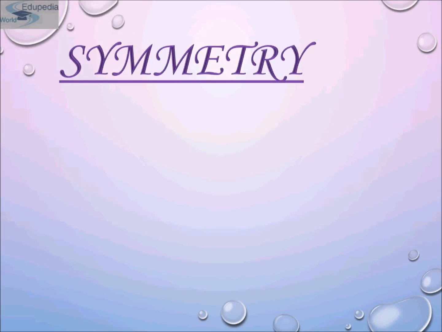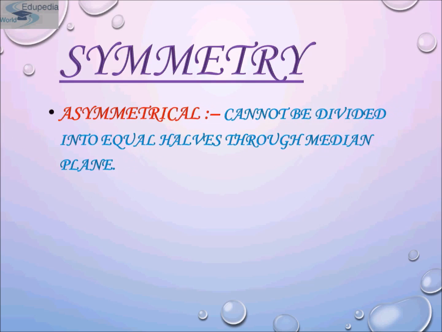Now come to symmetry. Animals can be categorized on the basis of their body symmetry. Okay. The arrangement of body parts around a central point or line determines the symmetry. Okay. First is asymmetry. Second is radial symmetry. And third is bilateral symmetry.